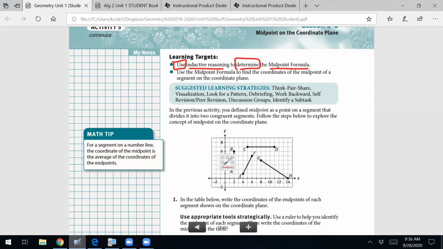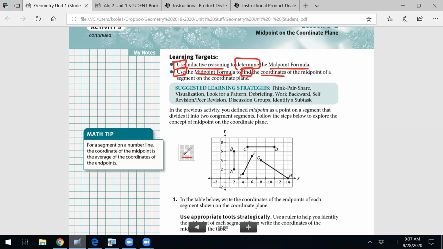When we did geometry basics at the beginning of our school year, we talked about the midpoint formula, but we'll see how that goes today. And then we're also going to use the midpoint formula to find coordinates of the midpoint of a segment on a coordinate plane, okay?